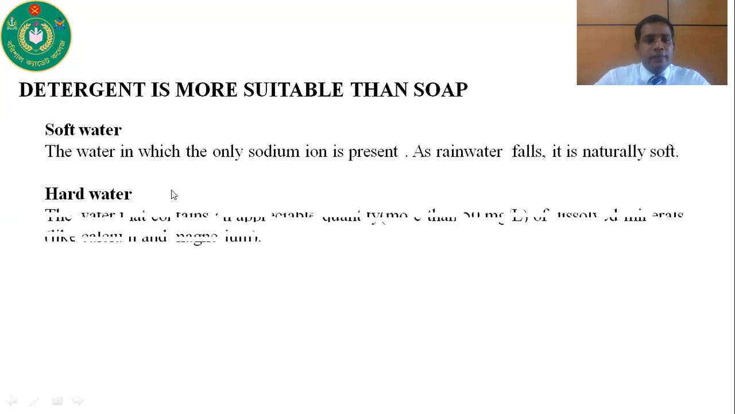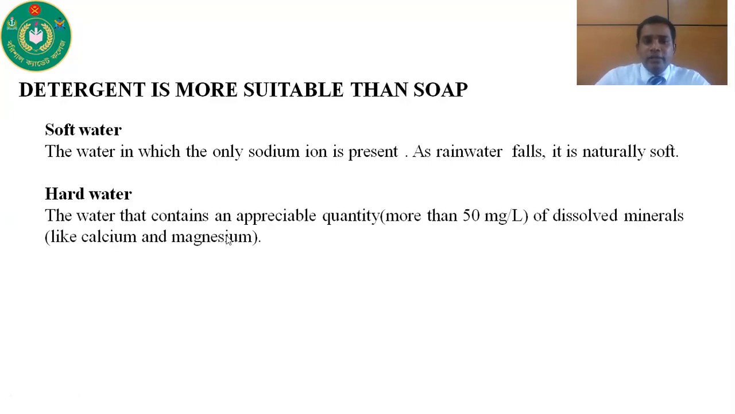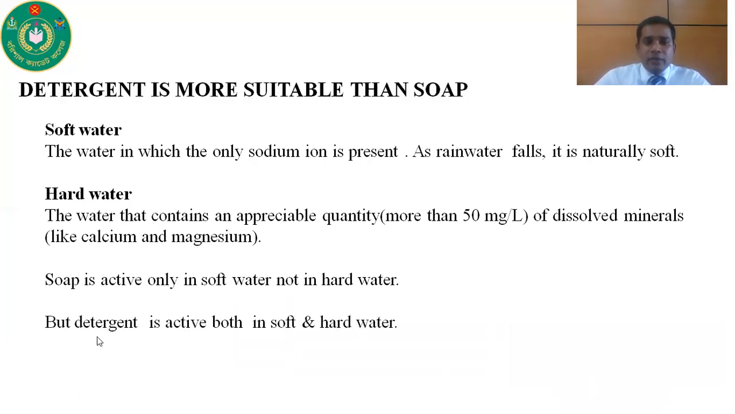Now, hard water. The water that contains an appreciable quantity, that is more than 50 milligram per liter, of dissolved minerals like calcium or magnesium ion. If calcium or magnesium ions are present in water, that water is called hard water. And when only sodium ion is present in water, this is called soft water. Soap is active only in soft water, but not in hard water. But detergent is active both in soft and hard water. That's why detergent is more suitable than soap.